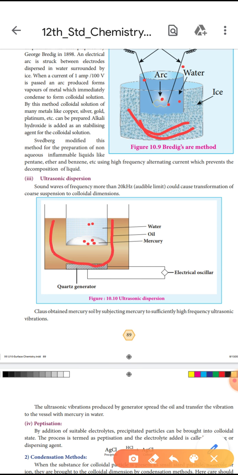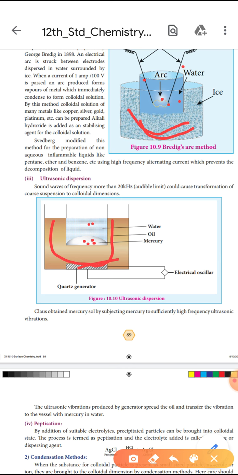Here the quartz generator is connected with an electrical oscillator. The ultrasonic vibration produced by the generator spreads through the oil, and the oil transfers the vibration to the vessel with mercury in water.